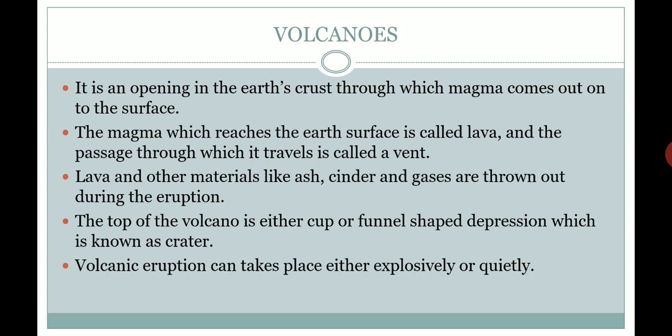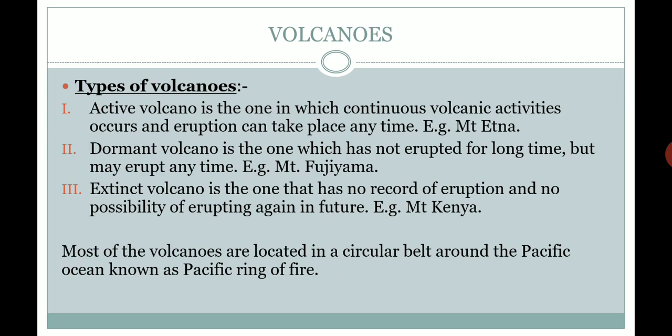Simple. Let's move forward. Let's talk about the types of volcano. There are three types of volcano. First is active, second is dormant, and third is extinct. First, let's talk about the active volcano. It is a volcano where we can see continuous volcanic activity and eruptions. For example, Mount Etna.